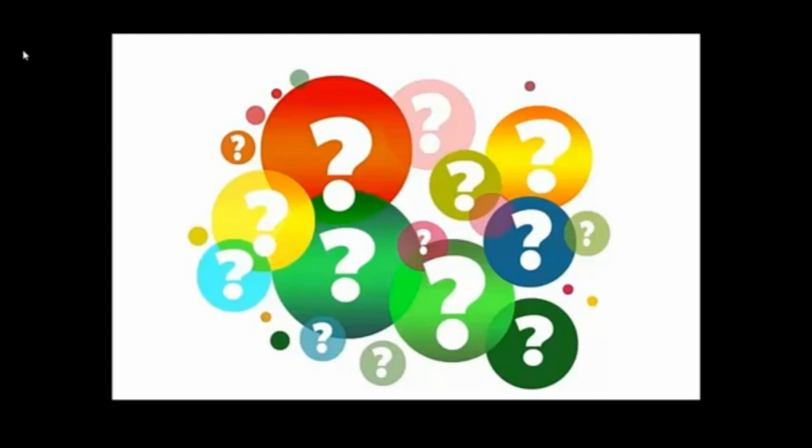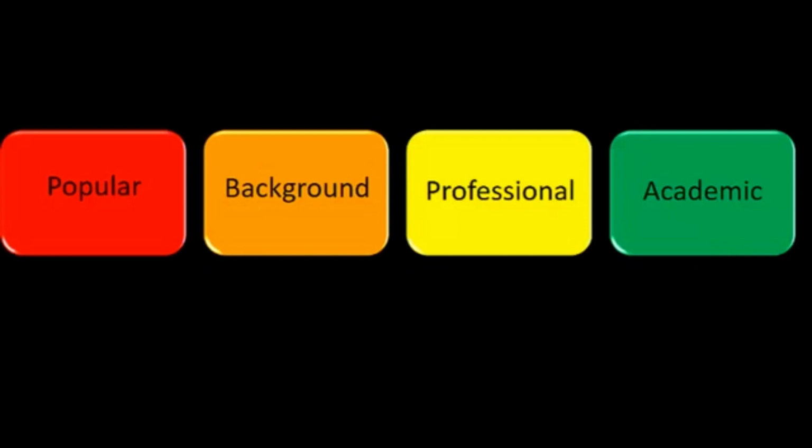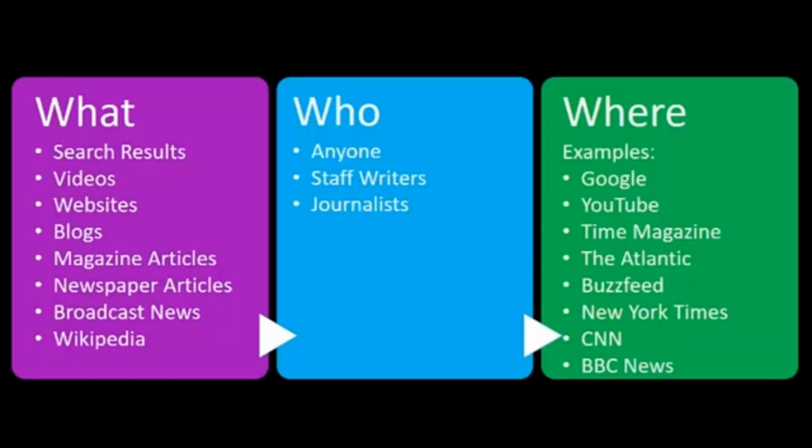As you're probably aware, we live in a time of information overload. There are so many different types of sources out there, but I'm going to simplify them by grouping them into 4 categories. These are popular, background, professional, and academic. Let's start with popular sources. You're probably the most familiar with these sources.